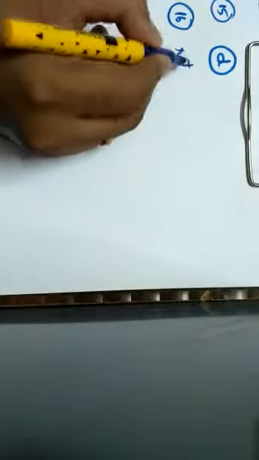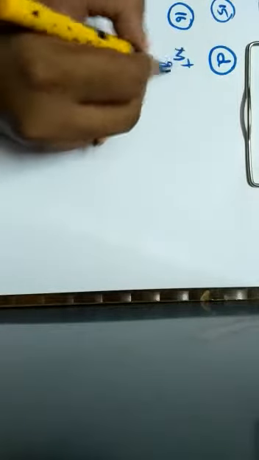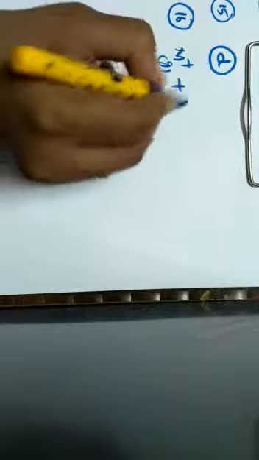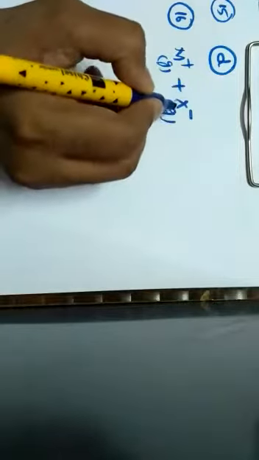16th one. Consider the Born-Haber cycle for the formation of an ionic compound given below and identify the compound Z formed. When it comes to the Born-Haber cycle, we can clearly notice that M plus is nothing but the formation of a metal in its positive phase, and X minus is a non-metal formed in the gaseous phase.